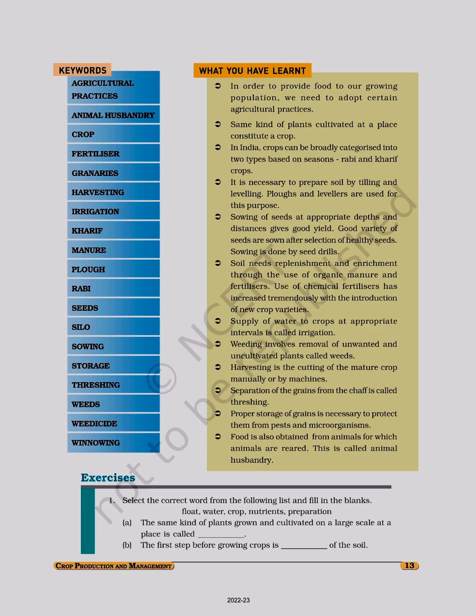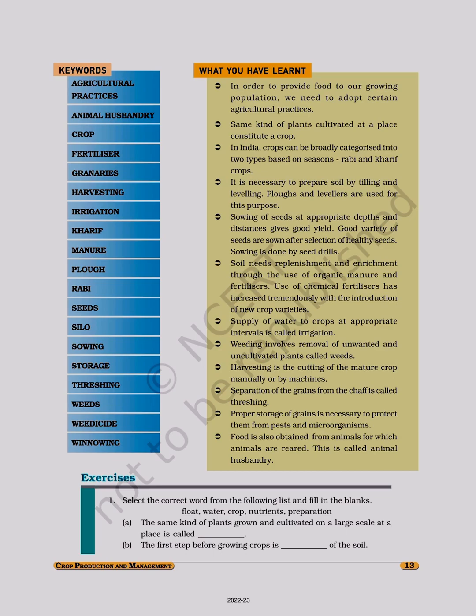Proper storage of grains is necessary to protect them from pests and microorganisms. Food is also obtained from animals for which animals are reared. This is called animal husbandry. Exercises. Select the correct word from the following list and fill in the blanks. Float, water, crop, nutrients, preparation.